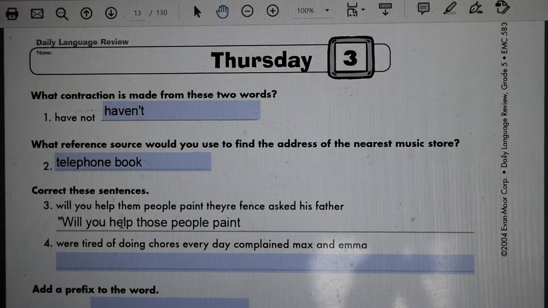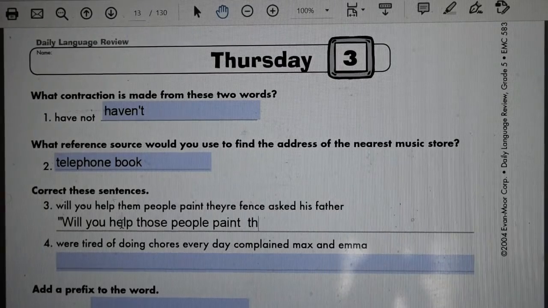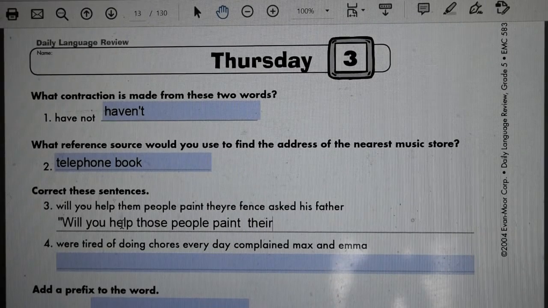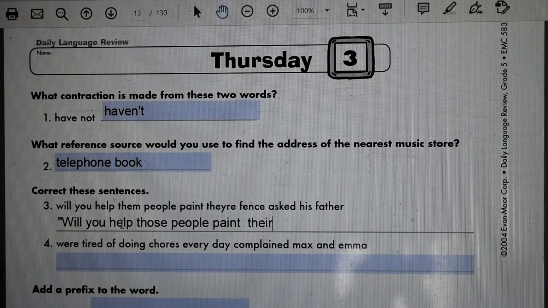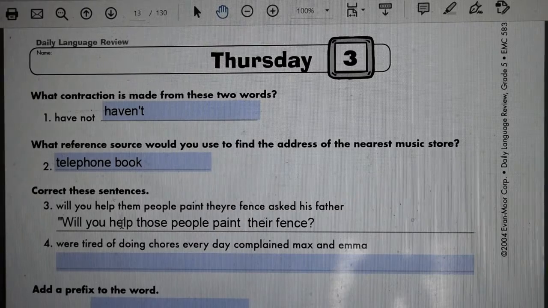their fence? Now, it's kind of funny. They're using the wrong "there." In fact, the one they're using is a contraction. It's supposed to be "they are," but they're not even using the right "there." It should be T-H-E-I-R, "their," because it's a person's fence. Will you help them paint their fence? Whoops, fence, comma, quotation marks. Or this is a question. What am I saying? Will you help those people paint their fence?